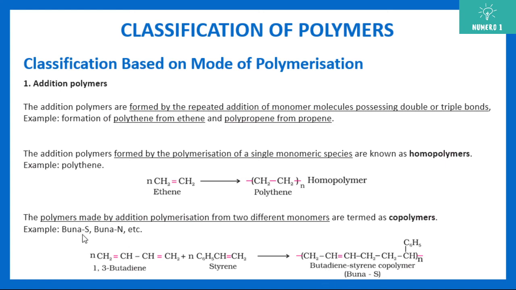Another example can be Buna N; Buna N and Buna S are two examples. So here, what is happening? Different monomers are there. Like here it was only ethene, only a single reactant which was undergoing polymerization. Here two reactants are undergoing polymerization, hence the name copolymers.